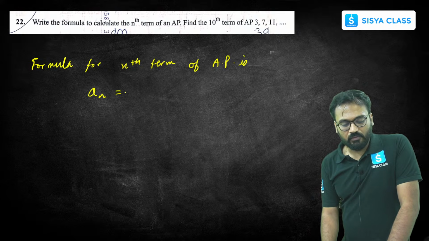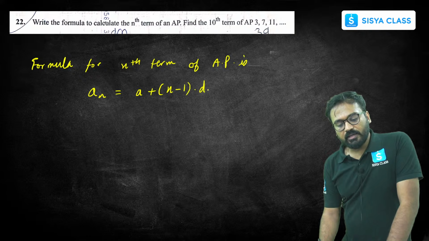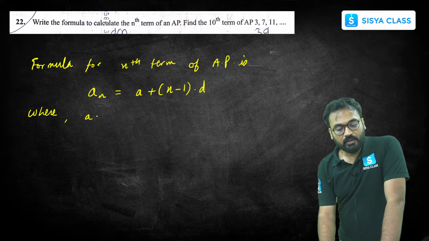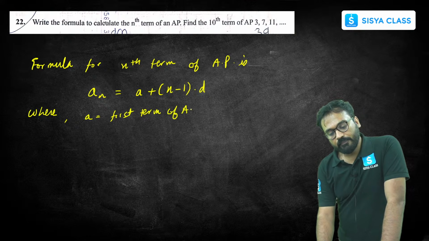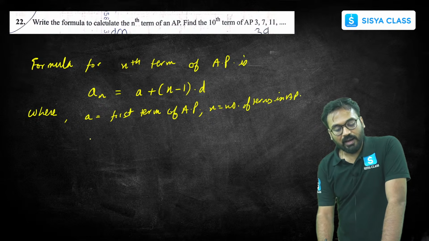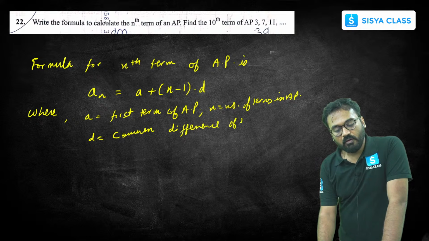An is equals to a plus (n minus 1) times d, where you have to write complete. Where a is the first term of AP, n is the number of terms in AP, and d is the common difference of AP.